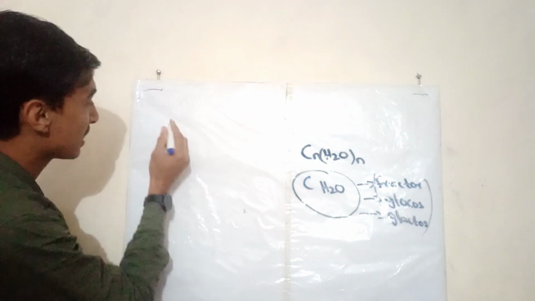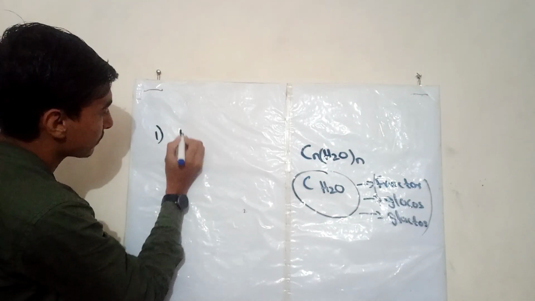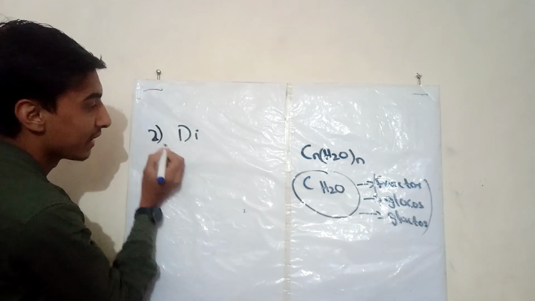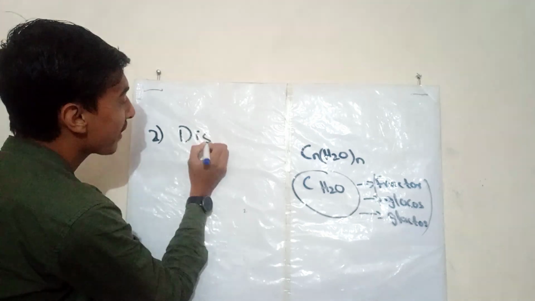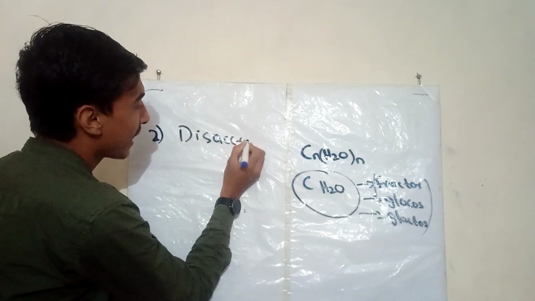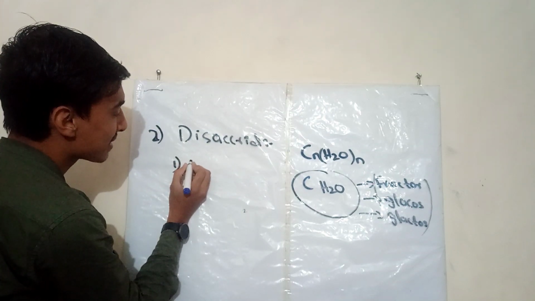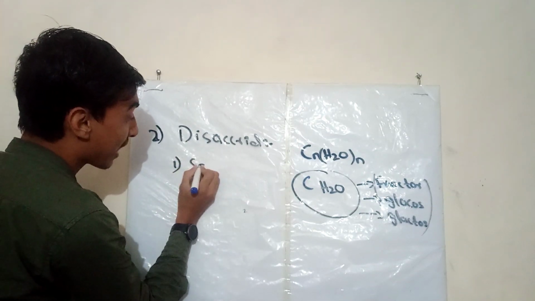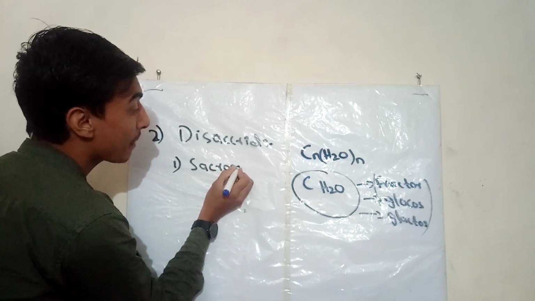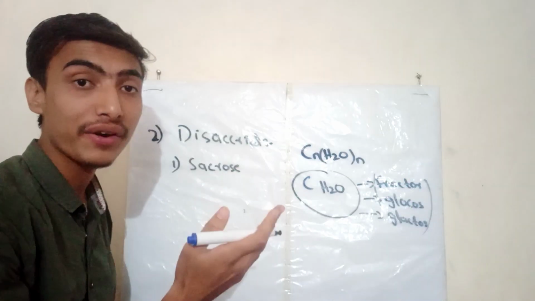Let me now teach the disaccharide. You can see the first part and the second part of a disaccharide. Saccharose is the table sugar we use in our daily life.